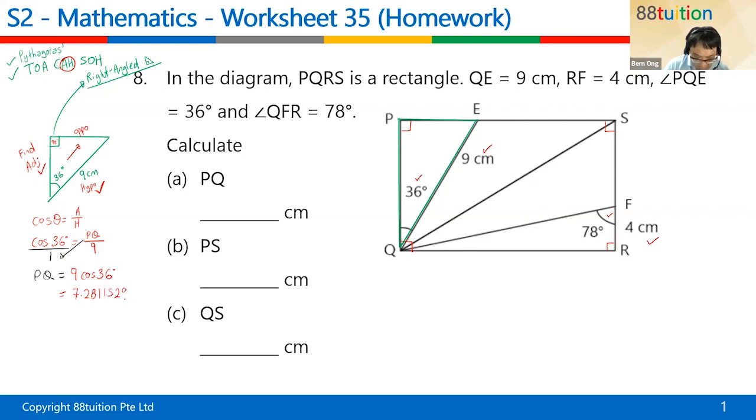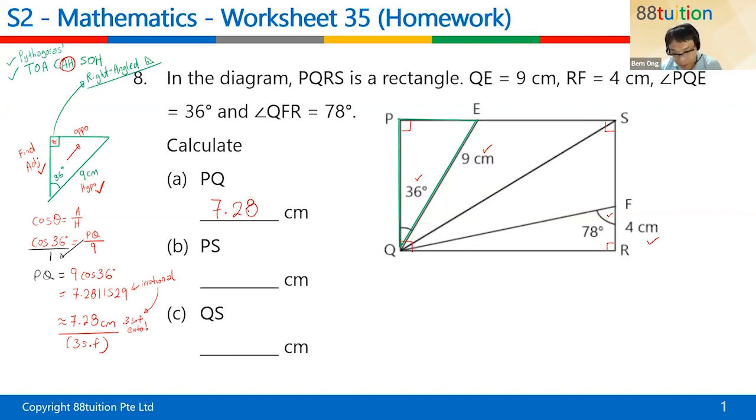11529. Question never say anything. This answer here is called an irrational answer. What do you do? Irrational, you have to give to 3SF automatically. Auto, if the question never say. So 7.28, and this one is a length. We call it cm. We declare 3 significant figure. This is your presentation. Ta-da!